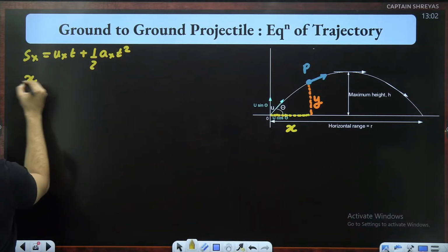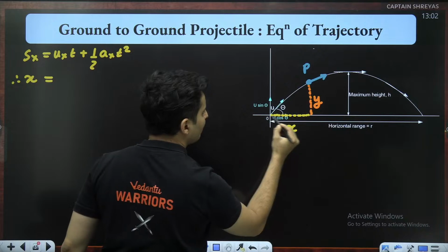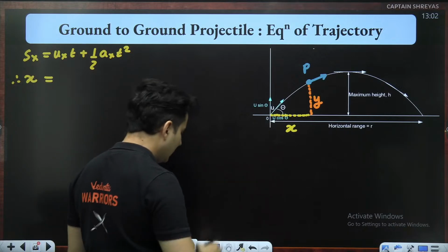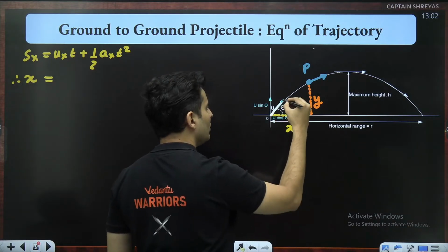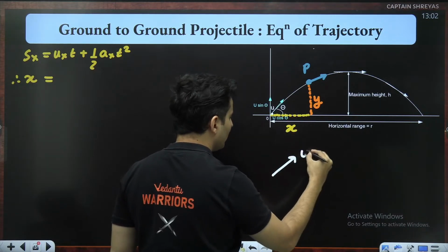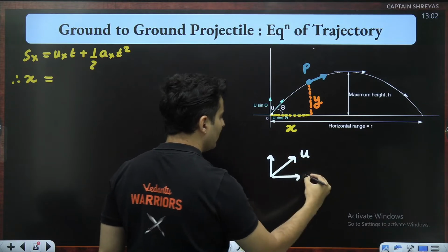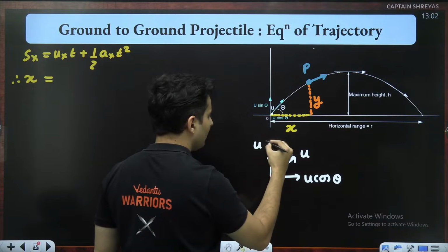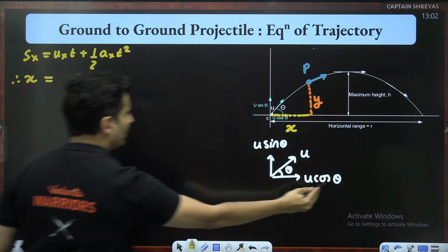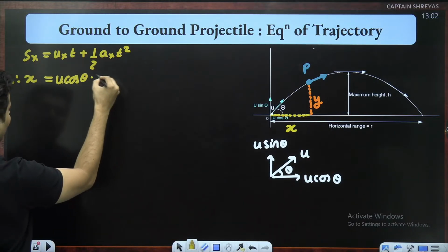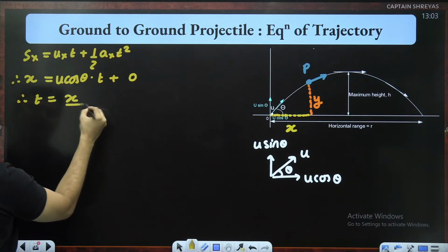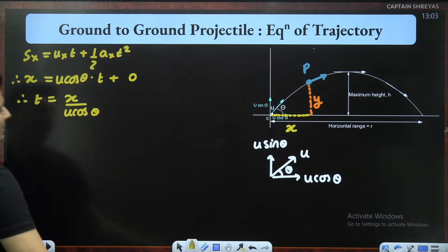So Sx, displacement in x, is how much it has moved in the x direction. So that is the x coordinate. Initial velocity in the x direction: if the original velocity was u and the angle was theta, that initial velocity will have two components, u cos theta and u sin theta. So initial velocity in the x direction will be u cos theta multiplied by time. There is no acceleration, so just put 0. From this I get time is x divided by u cos theta. I'll just leave it as it is.